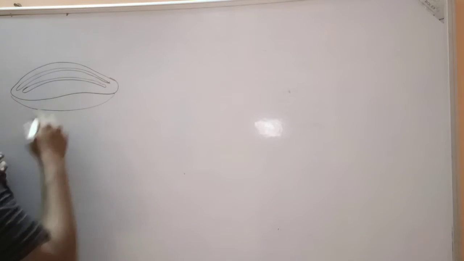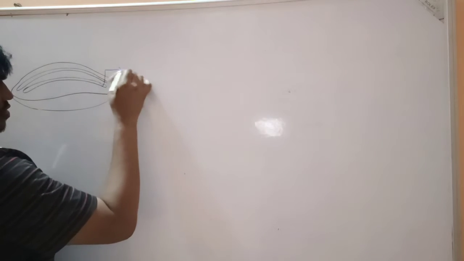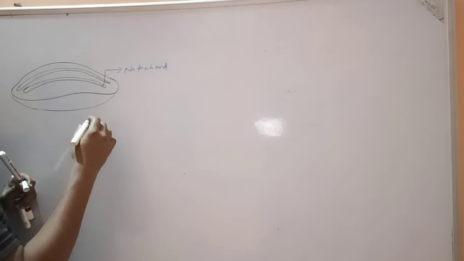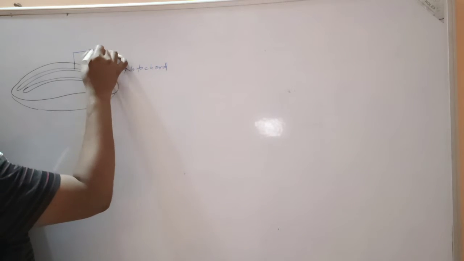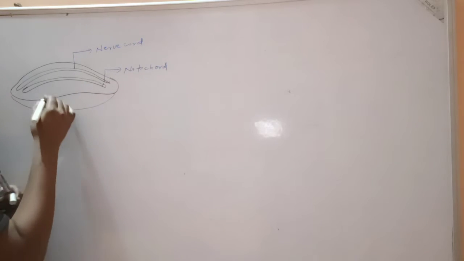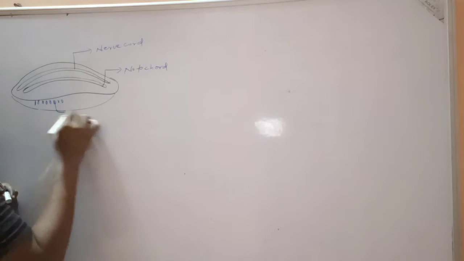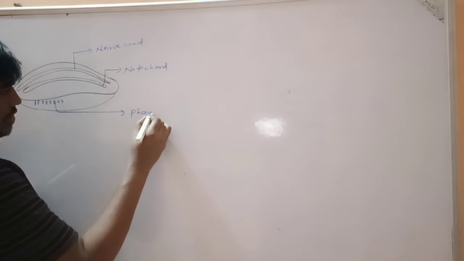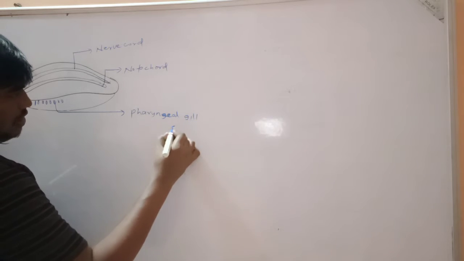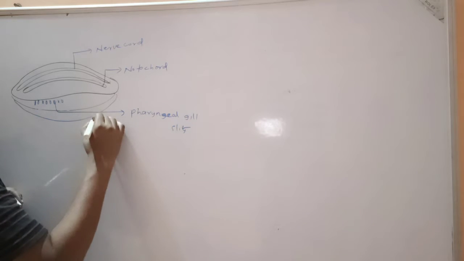This is the notochord. This is the nerve cord. This is the pharyngeal gill slits. This is the post-anal tail.